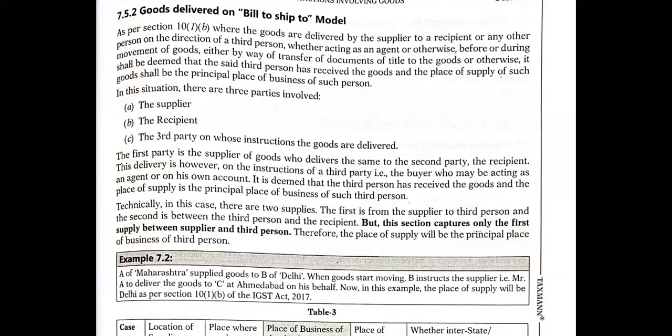So even if the goods are not supplied at Delhi, or not supplied at a particular place, and they have been moved from Delhi to Ahmedabad, which is in Gujarat, here the place of supply will be treated as Delhi, right? Okay, let us go through some cases.